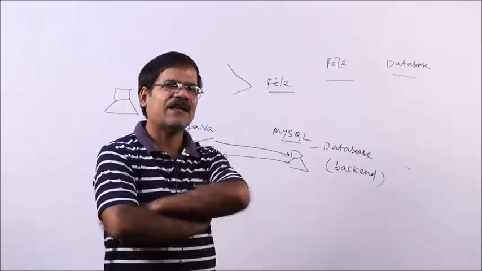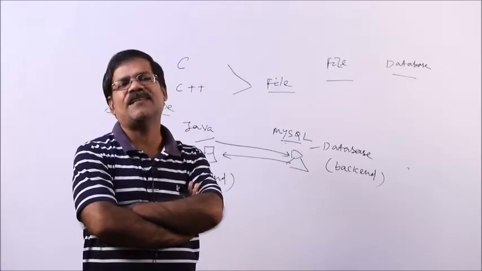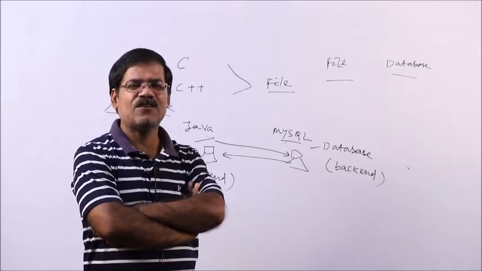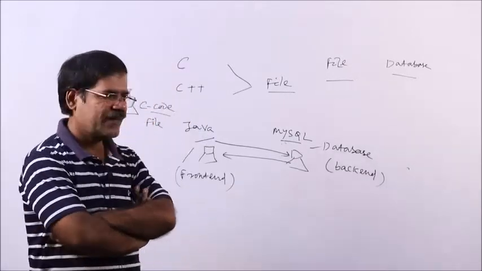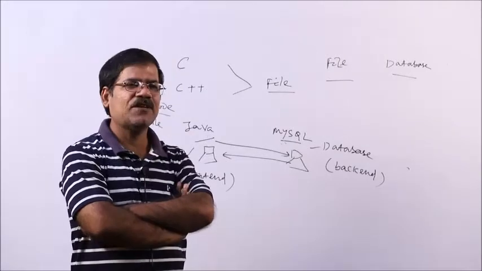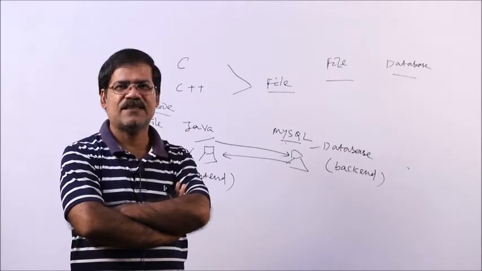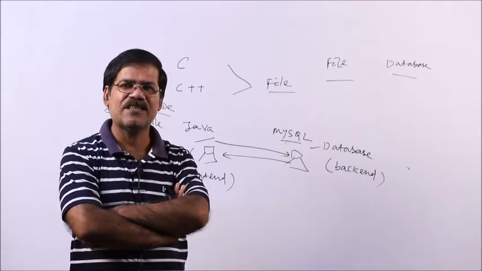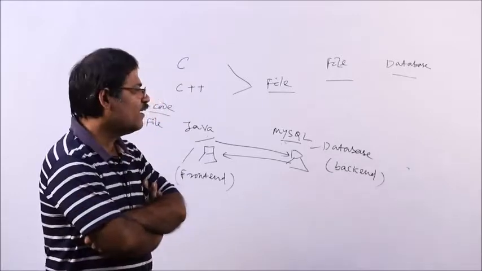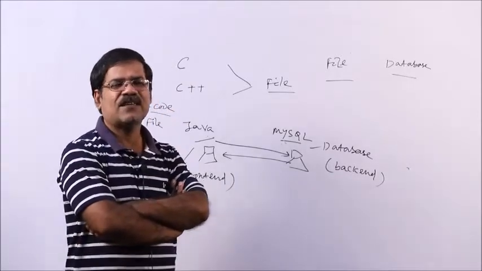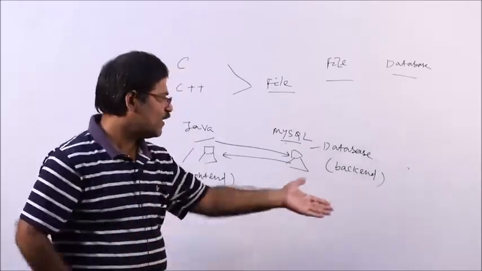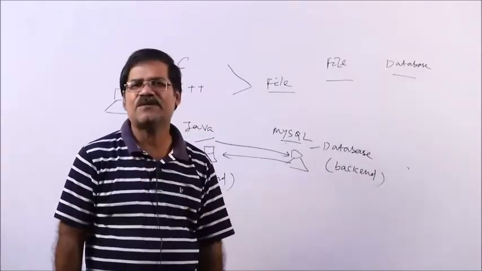If you create a table or database, there is a middleman present between the user and the database, called a super user or administrator, and there is also a high security provision in the database. You cannot easily modify the data in a database. Only the authorized person, those who are given permission by the super user or administrator, can modify or change the contents of the database. Different file permissions or data permissions will be provided by the super user. That is called a database administrator.